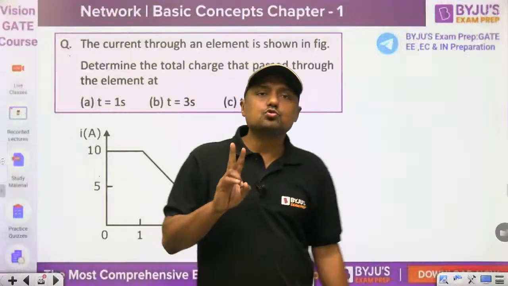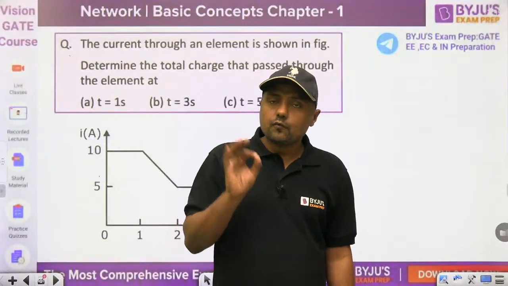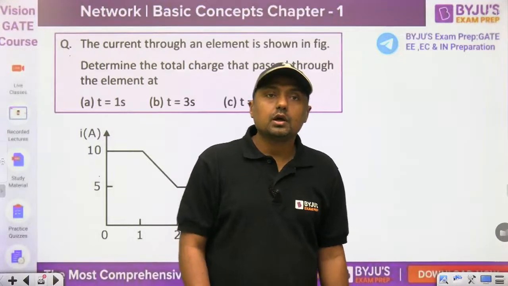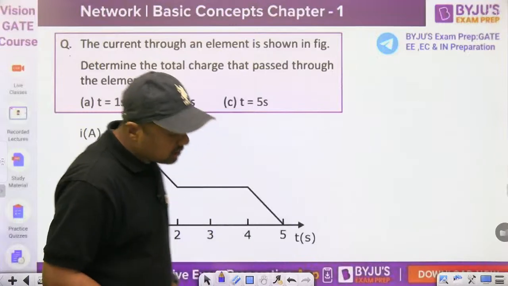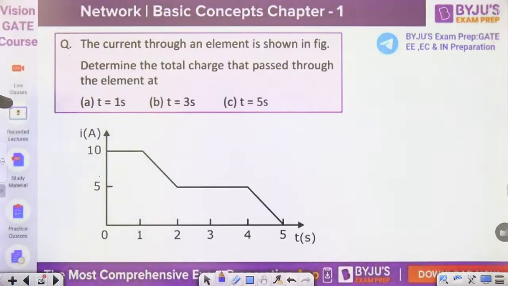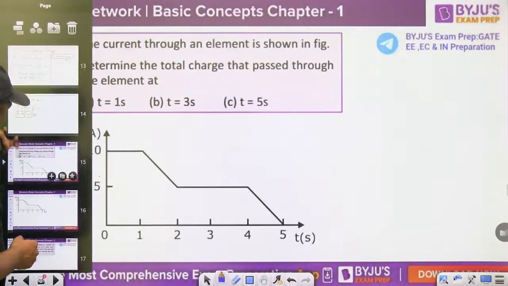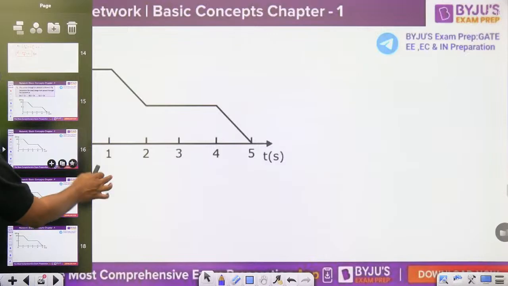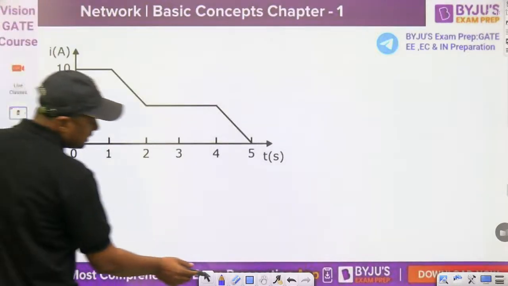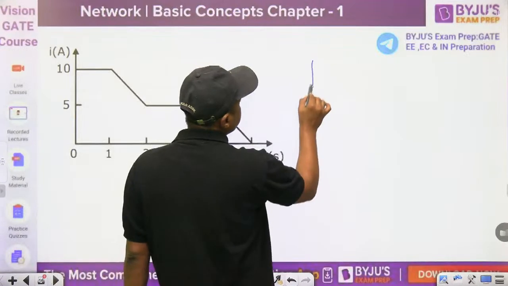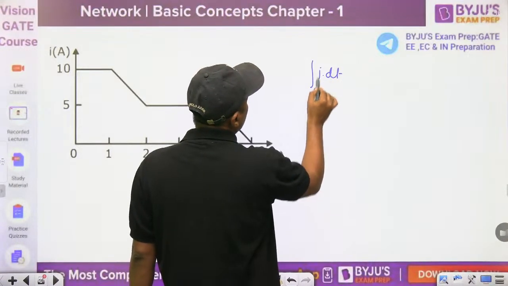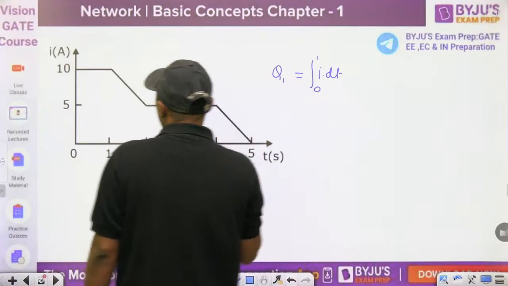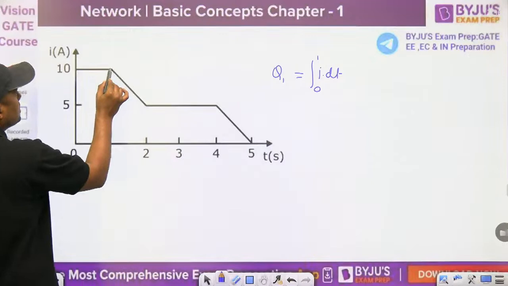There are 2 ways to solve this question. I will discuss both ways. First of all, find the equation of the current, or integration means what? Area under the curve. So you can find the area under the curve. If you want to find the charge, the integration is the integral of i dt from 0 to 1. That is the charge. It means this is the area under the curve up to this point. What is the area?